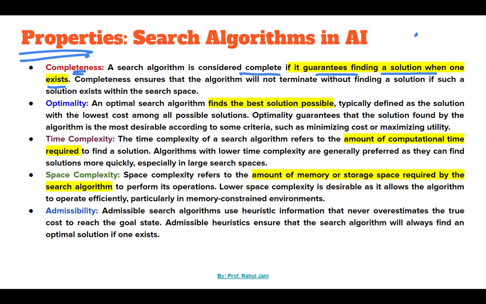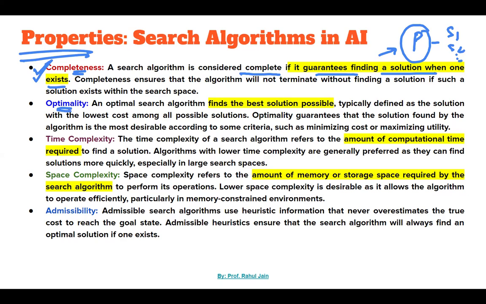Let's say a problem has solution 1, solution 2 and multiple solutions. If a problem has at least one solution, then any algorithm that we apply on this problem, if it guarantees that it will definitely give you at least one solution, that is called completeness. Means if there is a solution, it will definitely give you the solution, that is completeness.